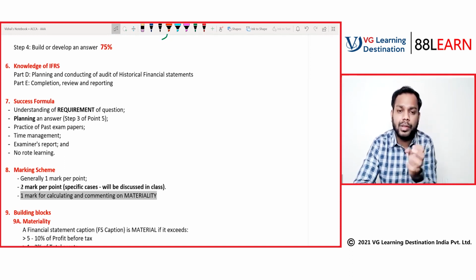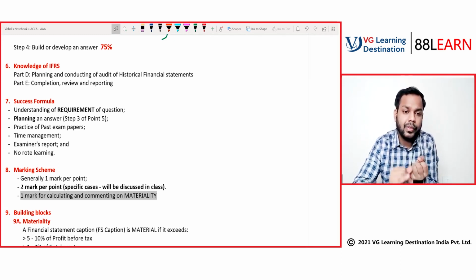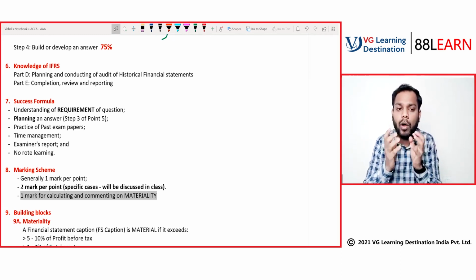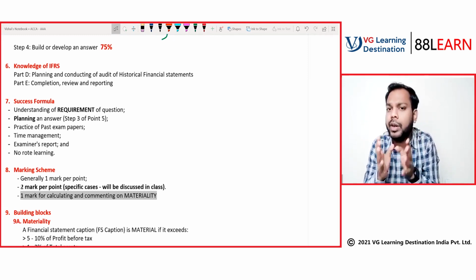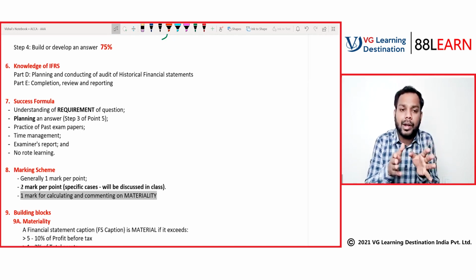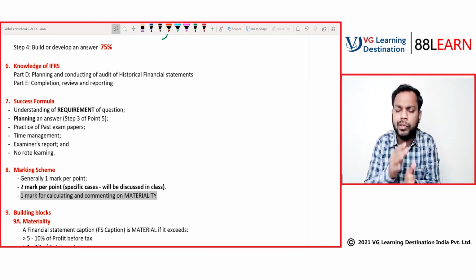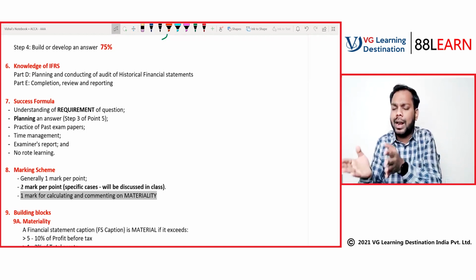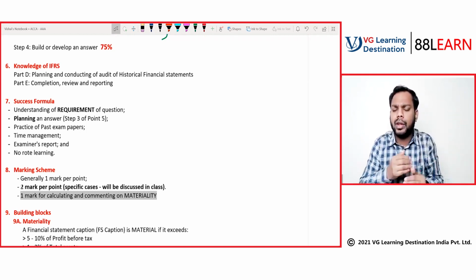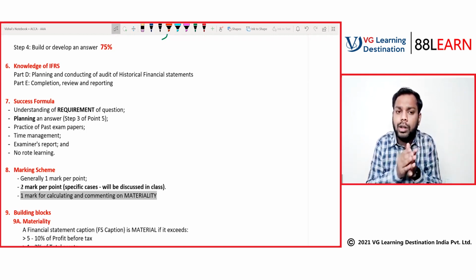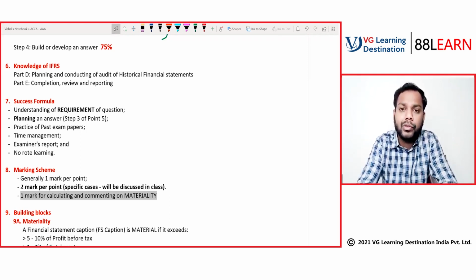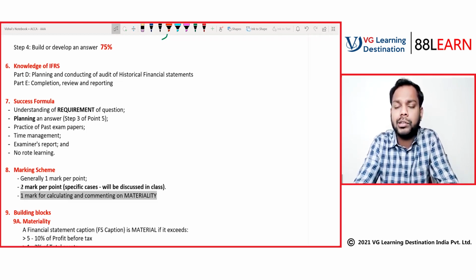Planning will make you a robust student: understanding the requirement of the question, practice of all past exam papers, proper time management, study of the examiner's report, linking your knowledge and aligning it with the case study, and giving a well drafted answer. If you do all these things, you will be there. So the target should be the position and not just a pass.